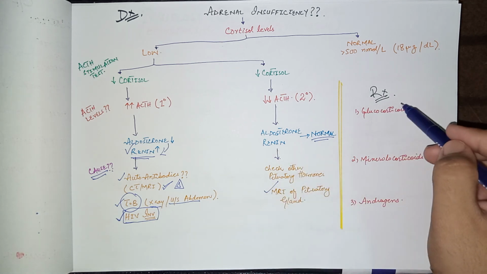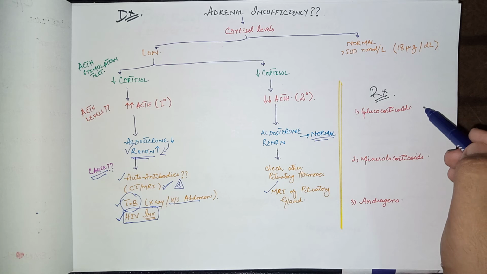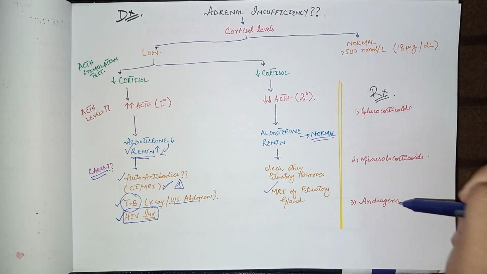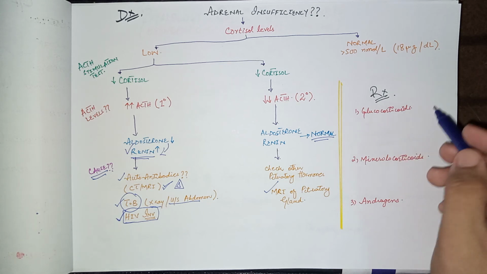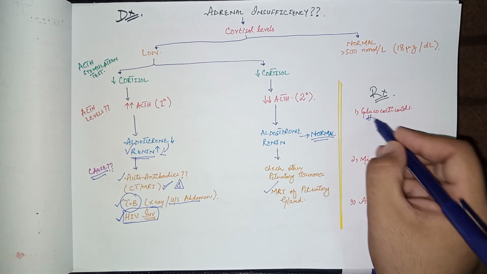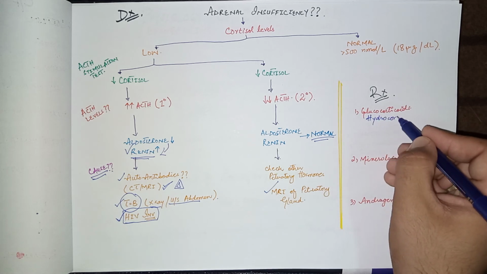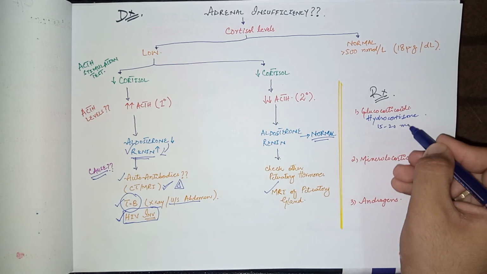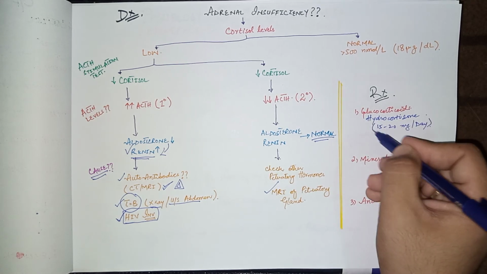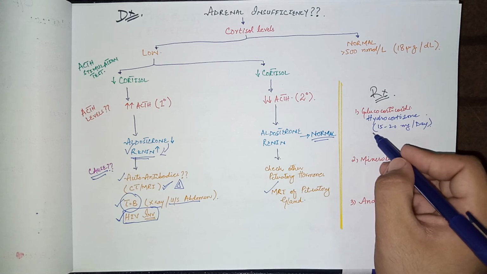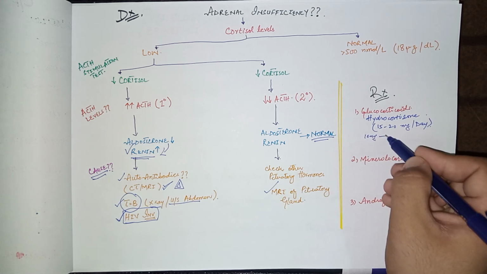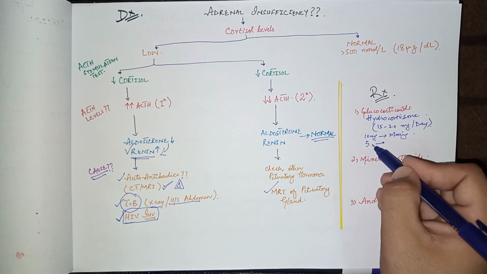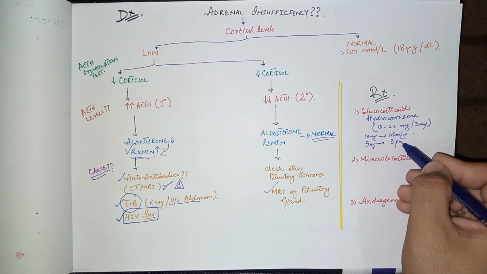Now last but not least, come to the management of adrenal insufficiency. As we know that the glucocorticoids, mineralocorticoids and androgens are reduced, so give the patients replacement step by step. Start with glucocorticoids: give the patient hydrocortisone 15 to 20 mg per day. This is the normal physiologic dose. Give the patient 10 mg in the morning and 5 mg at 3 p.m.